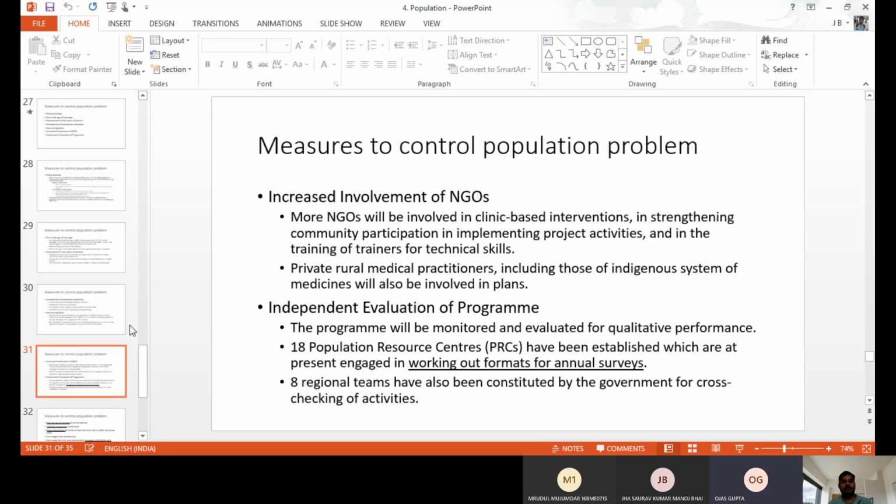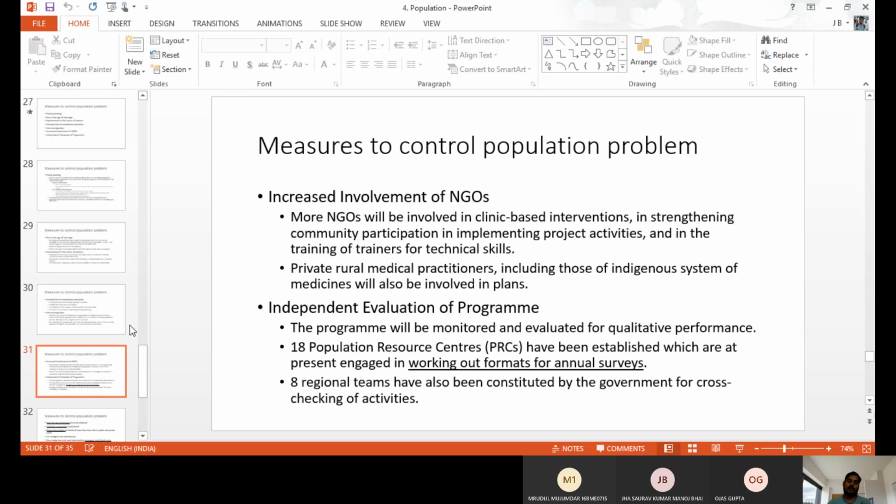And also independent evaluation programs, like the supervision and evaluation we used to do, like a social audit survey we have to do: why the project failed, where there is a lack, why people are not able to participate, why it is achieved in a particular place, what is the plus, what is the minus. Like this, some evaluation has to be done. Just implementing policy alone is not enough to stop the population problem. So we have to evaluate, supervise, and social audit the scheme. Then only can we change some schemes so they reach the people properly and help to control population. These evaluations are also needed from the government side.